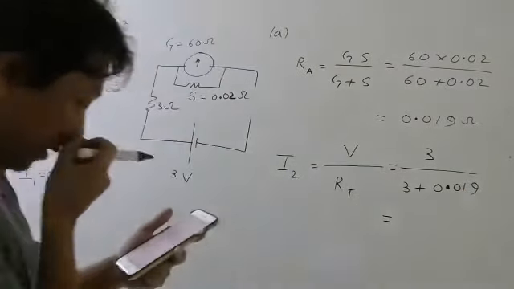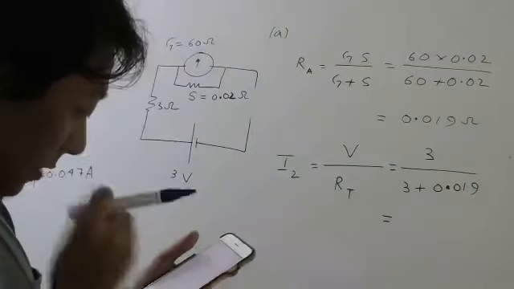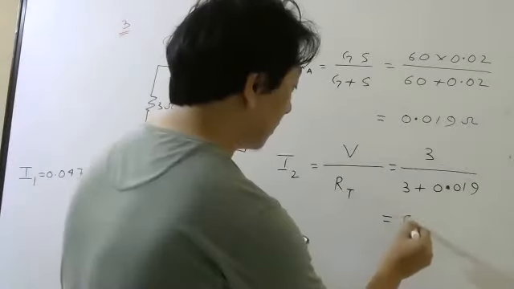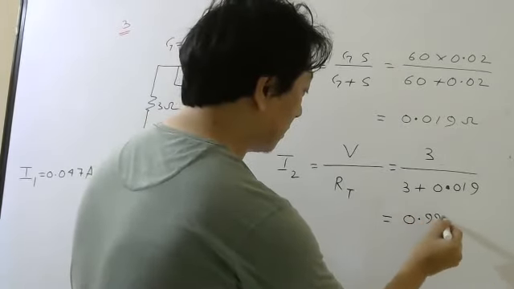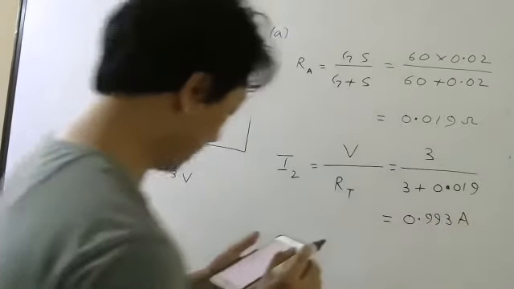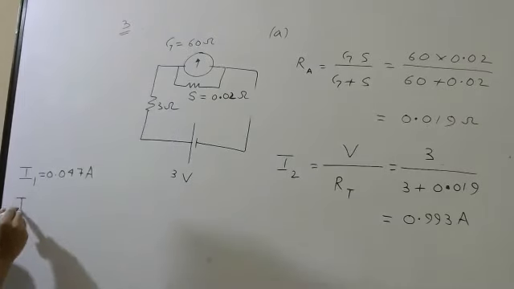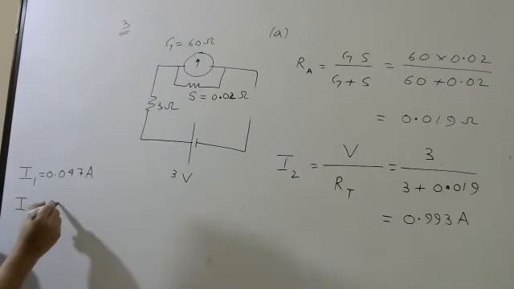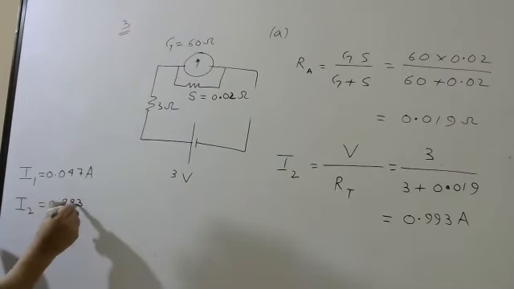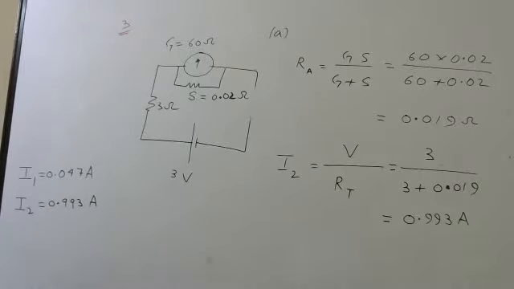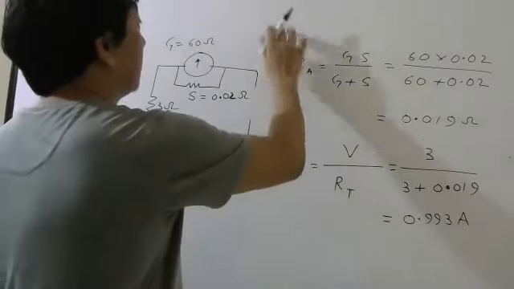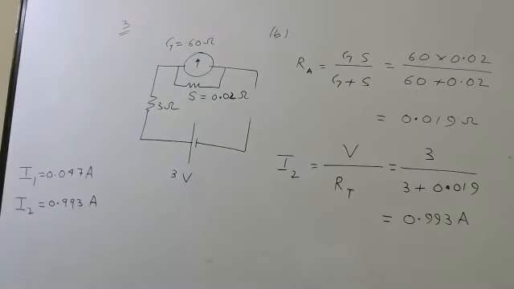If you do the calculation, that will come to 0.993 ampere. So let me write the second current also, 0.993 ampere. Okay, I hope this one is correct. This is part B. Please write part B and all.